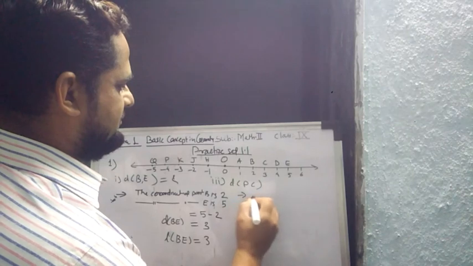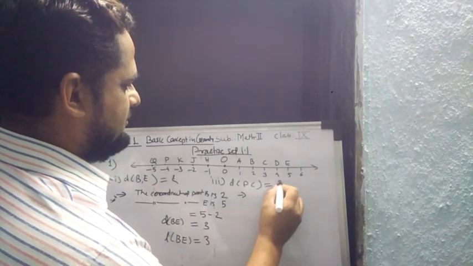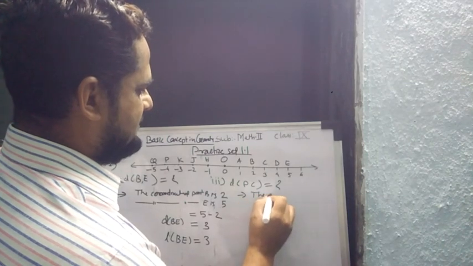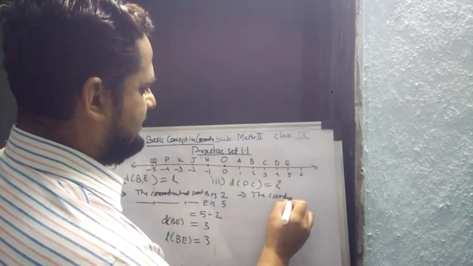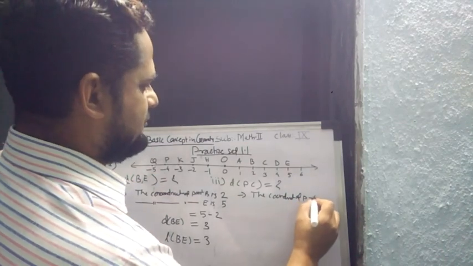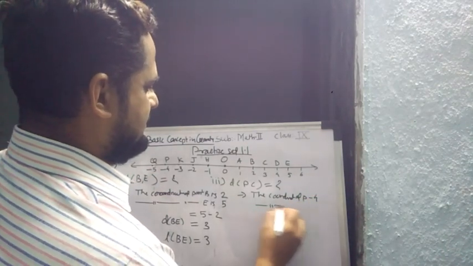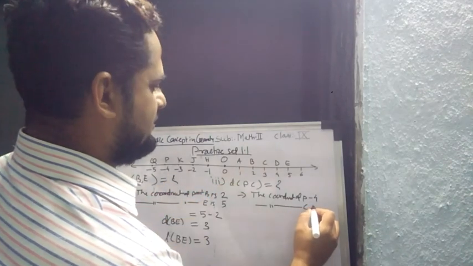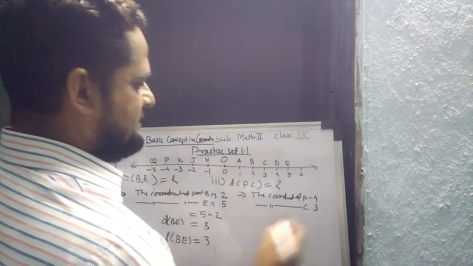So write down here. What is the coordinate of P? The coordinate of P is -4. Now the coordinate of C is 3.